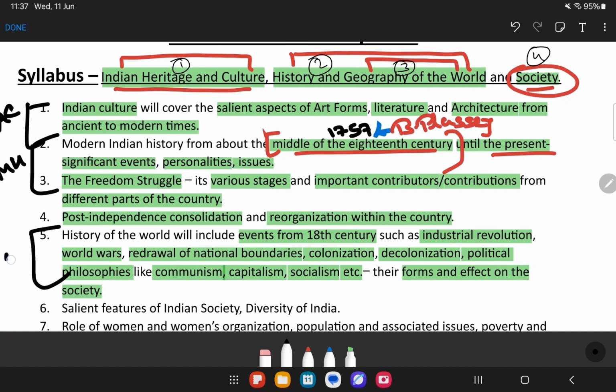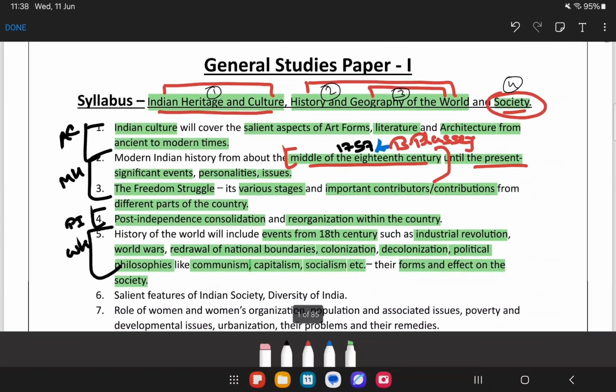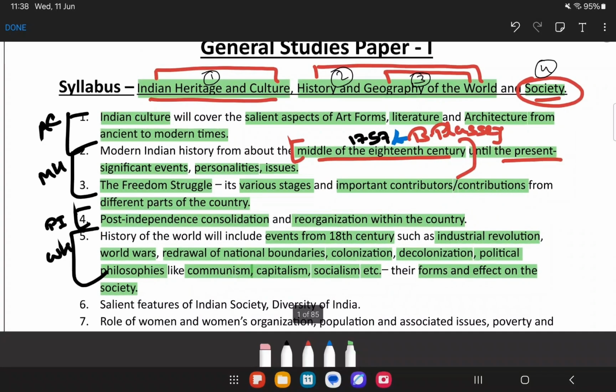তো এটা আমাদের ওয়ার্ল্ড হিস্ট্রি সিলেবাস আছে। আর এটা আমাদের পোস্ট ইন্ডিপেন্ডেন্স। তো এবার বলতে পারো যে আমাদের এনশিয়েন্ট হিস্ট্রি, মিডাইভাল হিস্ট্রিটা কোথায় আছে না, এনশিয়েন্ট হিস্ট্রি আর মিডিভাল হিস্ট্রি যেটা আছে সেটাকে এই আর্ট অ্যান্ড কালচার টপিকের মধ্যেই কভার আপ করা হয়েছে। তো when we will be studying the ancient history and medieval history or modern history as such, because in the syllabus they have mentioned that in the art and culture syllabus they have clearly mentioned that it should be from ancient to modern times. That means we shall be studying from ancient to modern times.